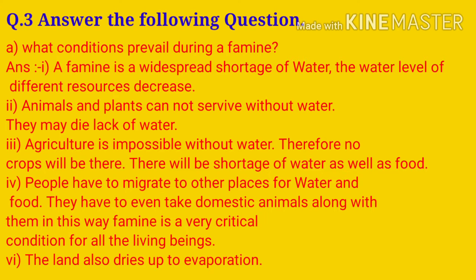Fourth, people have to migrate to other places for water and food. They have to even take domestic animals along with them. In this way, famine is a very critical condition for all living beings. Fourth, the land also dries up due to evaporation.